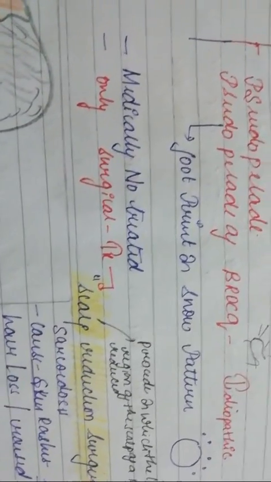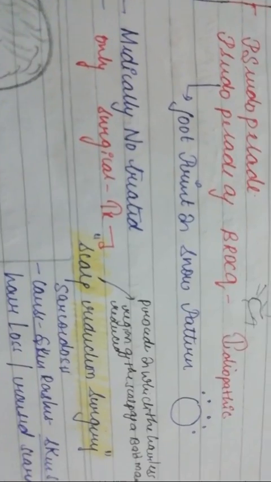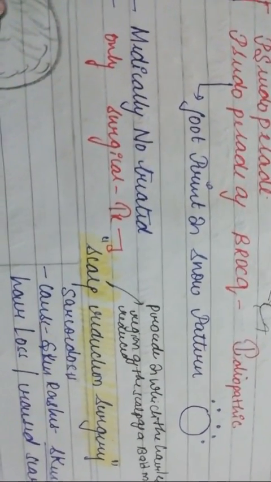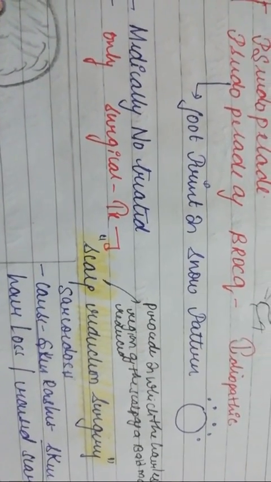And remember, what is the treatment for this scarring type of alopecia? Remember that medically there is no treatment available, but you have a surgical treatment. What is the surgical treatment? Surgical treatment is scalp reduction surgery. And what do you mean by scalp reduction surgery?